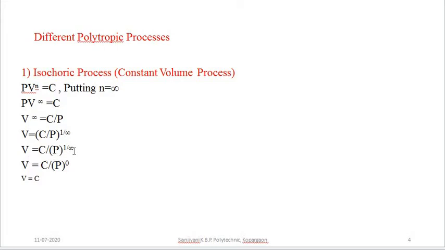Now 1 by infinity is 0. Therefore we get V is equal to C upon P to the power 0. Anything raised to 0 is equal to 1. Therefore we get the final equation V is equal to constant, meaning volume is constant. So it satisfies the constant volume process parameters. Therefore, for the isochoric or constant volume process, the value of the polytropic index is infinity.